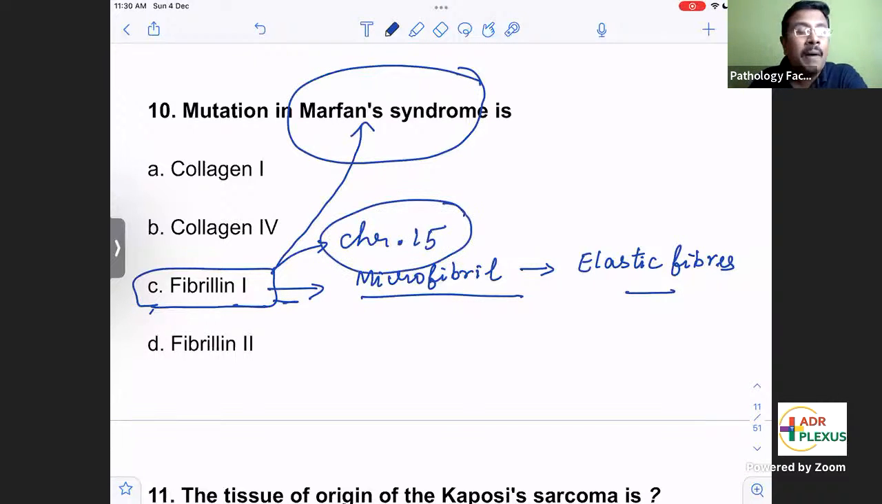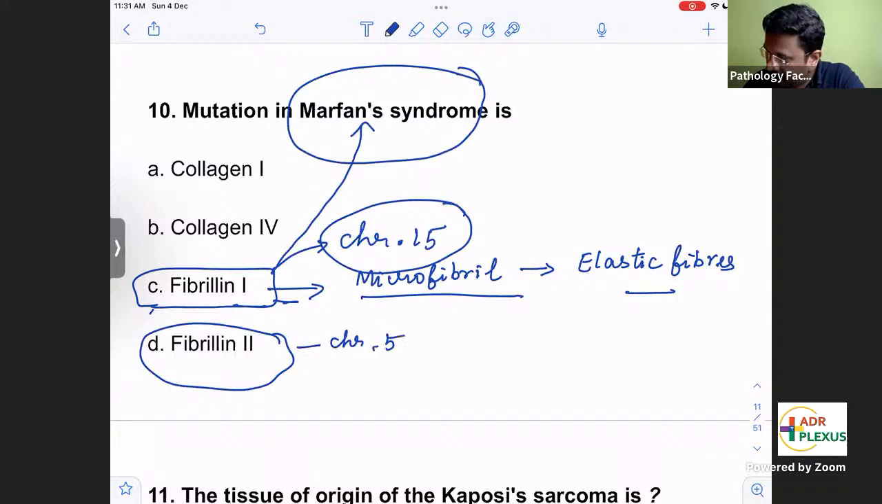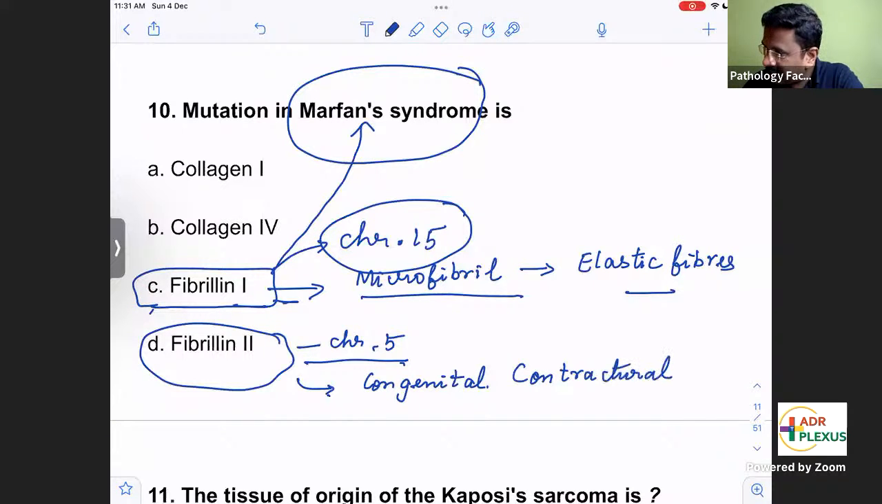Marfan syndrome. Fibrillin 1 is in chromosome 15. This is an MCQ. In Marfan syndrome, chromosome 15. Fibrillin 2 is in chromosome 5, and deficiency or mutation in fibrillin 2 results in a condition called congenital contractural arachnodactyly. So note down these related things. Mutation in fibrillin 1 is Marfan syndrome.